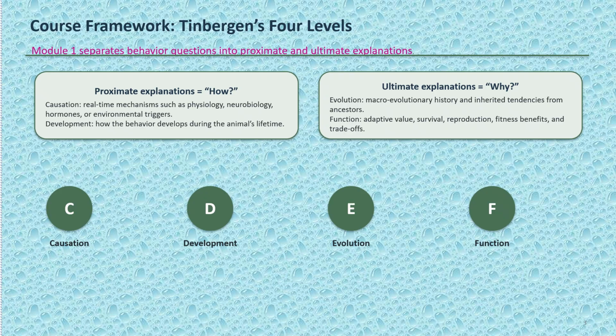In Module 1, we learned that Tinbergen's 4 levels of analysis help explain how and why animals behave the way they do. Causation and development are proximate explanations because they focus on mechanisms within the animal's lifetime. Evolution and function are ultimate explanations because they focus on evolutionary history and adaptive value. All 4 explanations can be true at the same time. They are different levels of analysis, not competing answers.